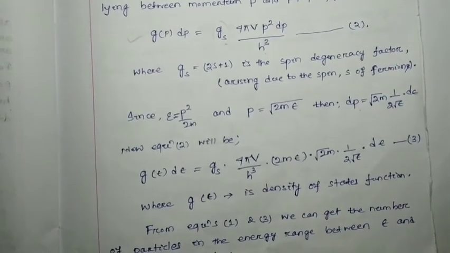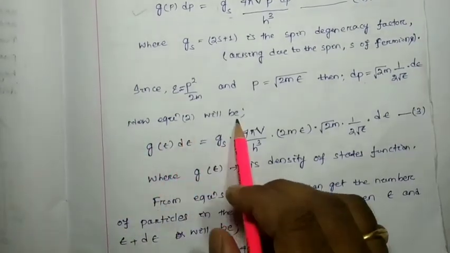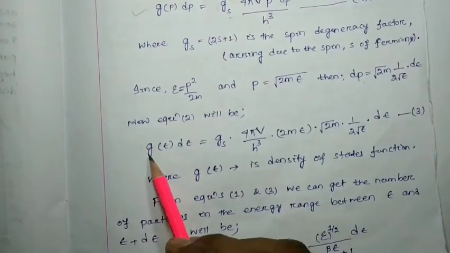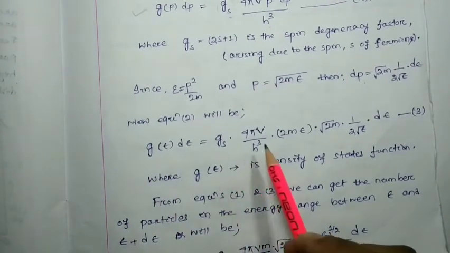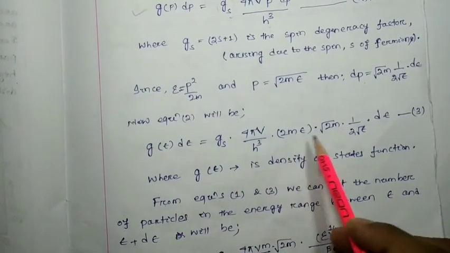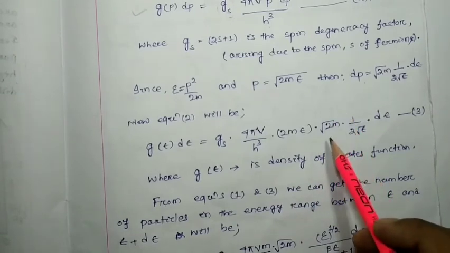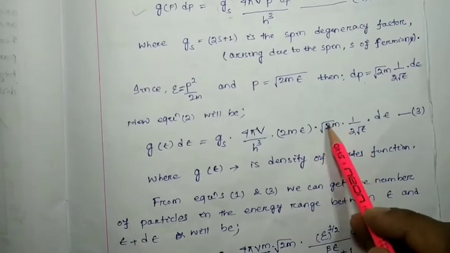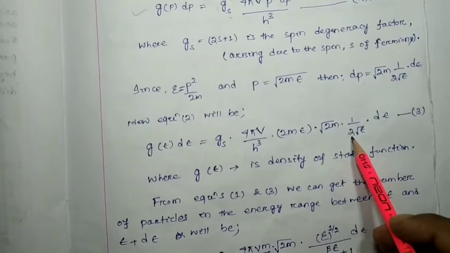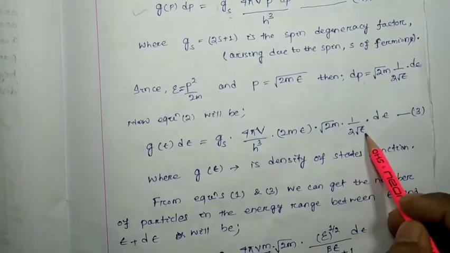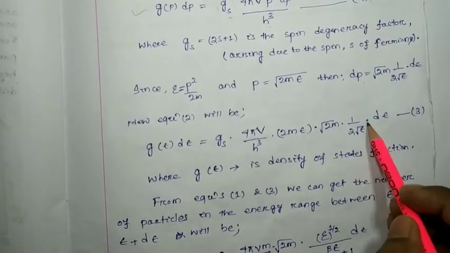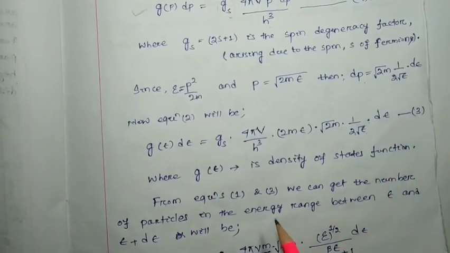Very simple. Now equation number 2 will be g(epsilon) d epsilon equals Gs 4 pi V by h cubed, root over 2m epsilon, into root over 2m into 1 by 2 root epsilon into d epsilon. Let this be your equation number 3.